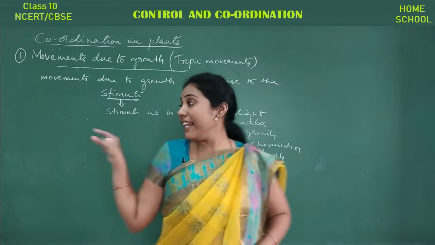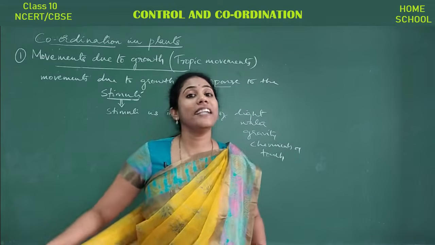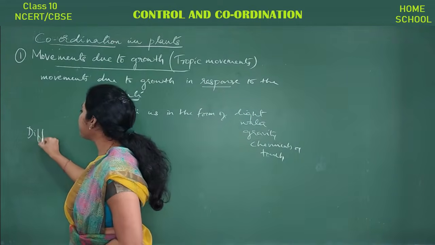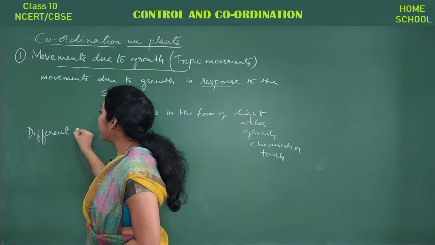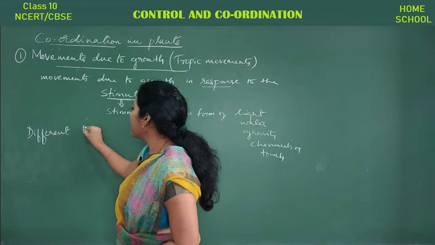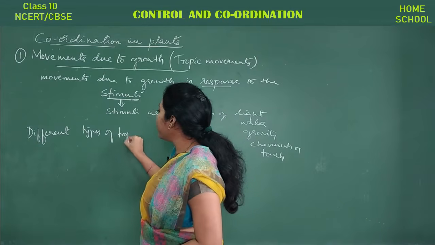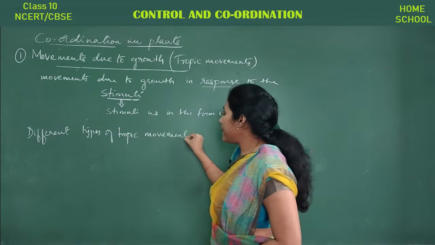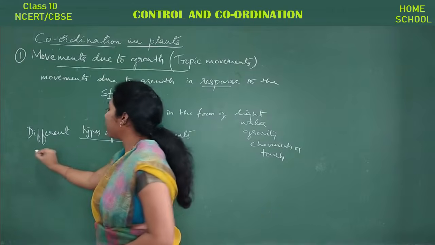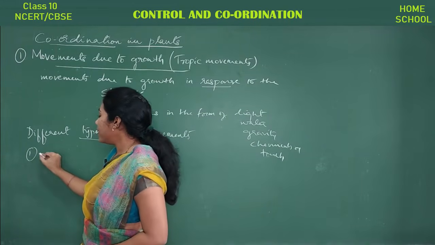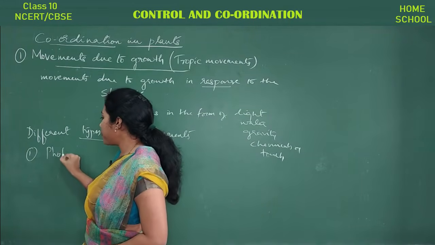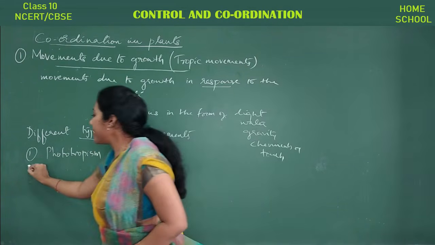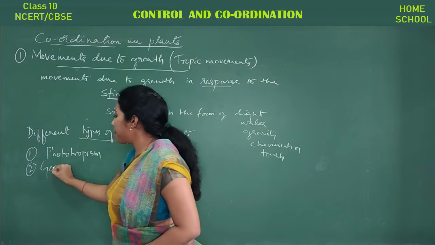First let me mention all the different types of tropic movements. The first one is phototropism. Second one, geotropism.